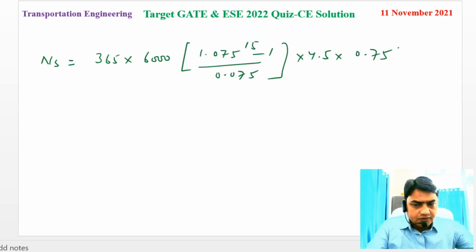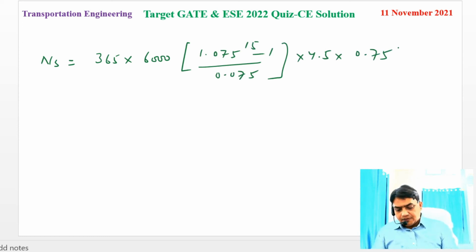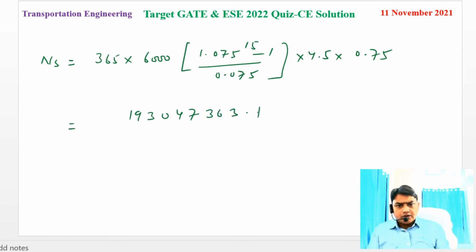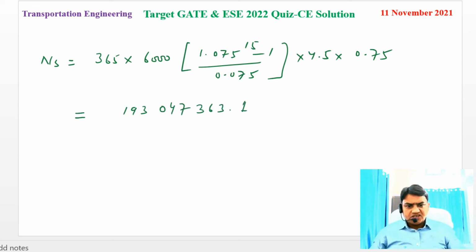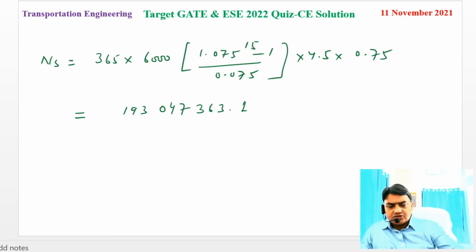If I compute the value, NS is 365 into 6000 into (1.075 to the power 15 minus 1) divided by 0.075, into 4.5 into 0.75. It comes to 193,047,363.1.